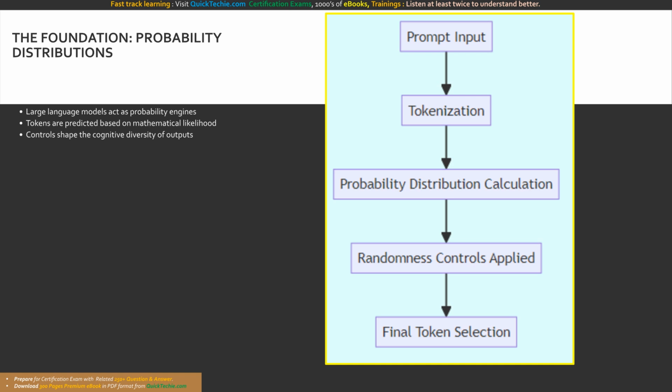What does that mean in practice? When you submit a prompt, the model does not just magically understand sentences. Instead, it breaks your text down into tokens and calculates a massive probability distribution to predict the single most likely token to follow. It analyzes its entire pre-trained neural network, scoring thousands of potential words based on their mathematical likelihood.